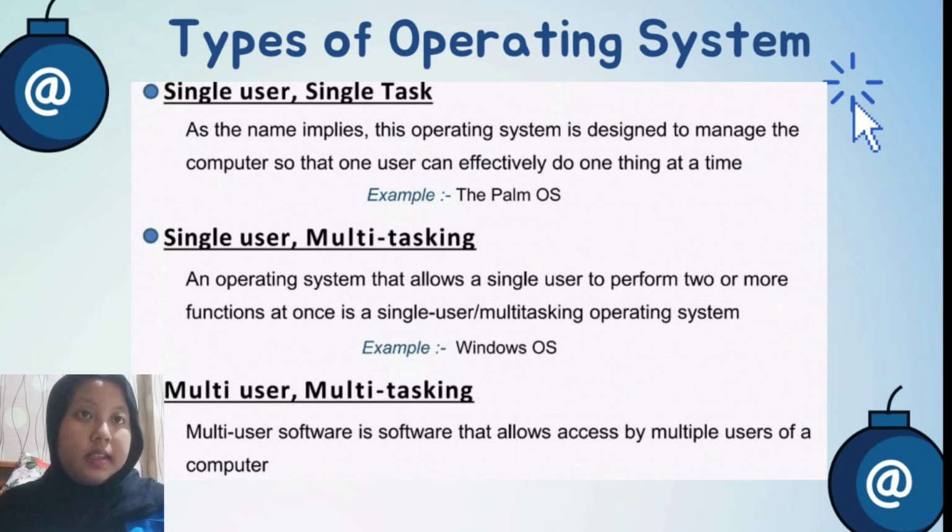Real-time OS used in critical systems where timing is important, like in medical or industrial equipment. 4. Distributed OS manages a group of computers and makes them appear as one. 5. Embedded OS found in devices like ATMs or smart TVs. Last, mobile OS like Android and iOS for smartphones and tablets.